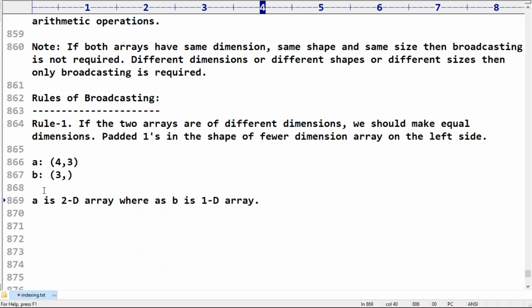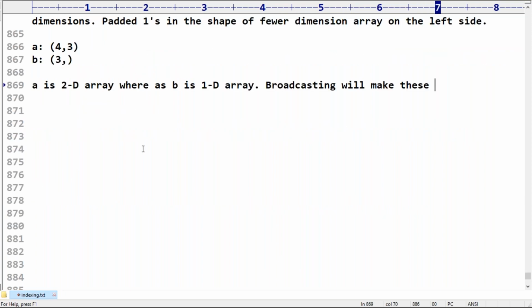We will make these two arrays as 2D arrays. Can you please confirm, sir? Broadcasting makes these two arrays 2D arrays. The fewer dimension will be promoted to the bigger dimension, right? How is it going to happen?